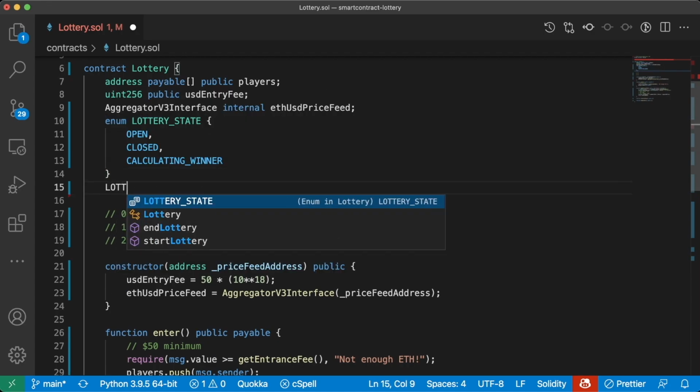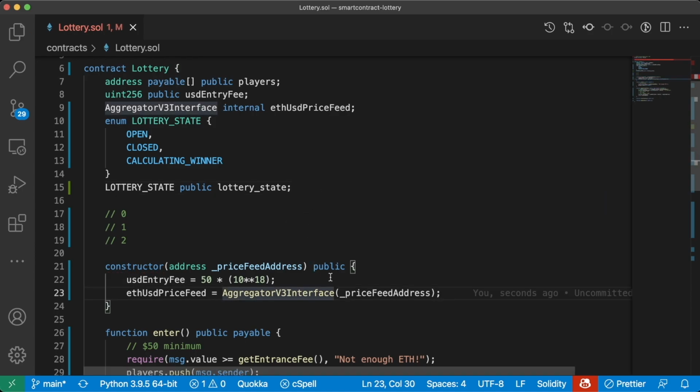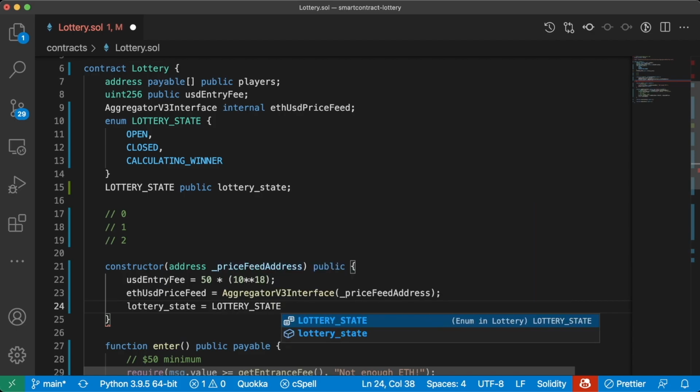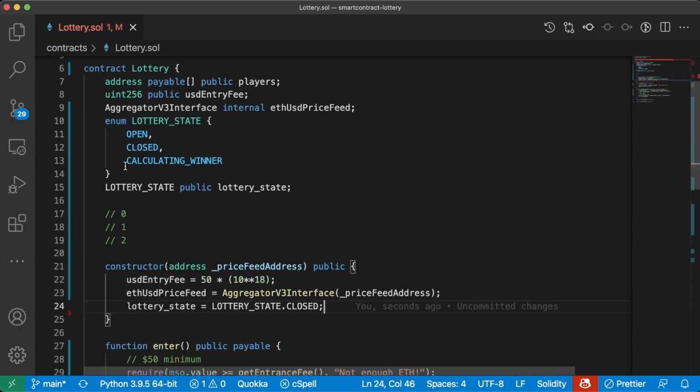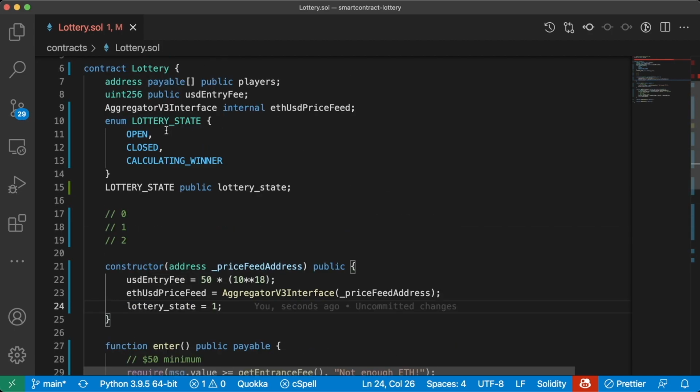So we'll say LOTTERY_STATE public lottery_state. And right when we initialize our contract here, we're going to want to set our lottery state to being closed. So in our constructor, we'll do lottery_state = LOTTERY_STATE.CLOSED. Now, since these are represented by numbers as well, we could also just do lottery_state = 1, because 1 stands for closed. However, it's much more readable to do LOTTERY_STATE.CLOSED.